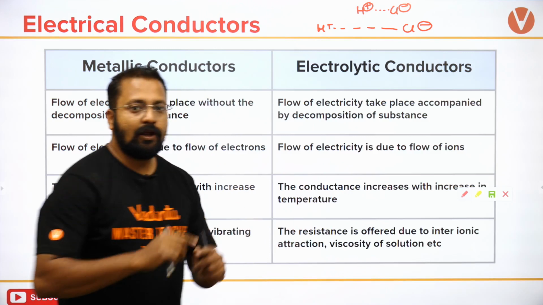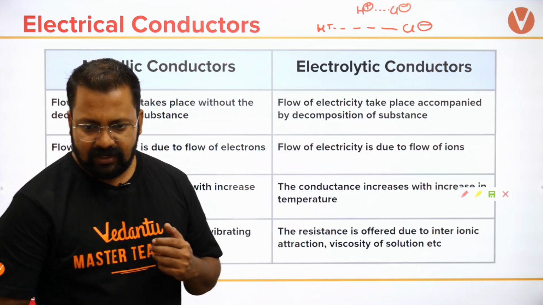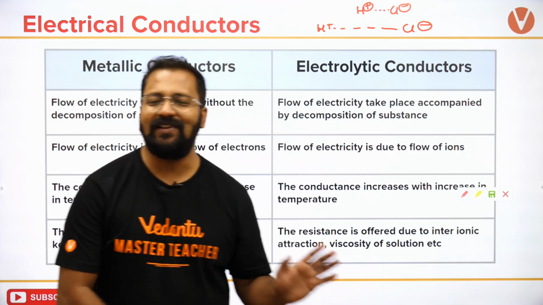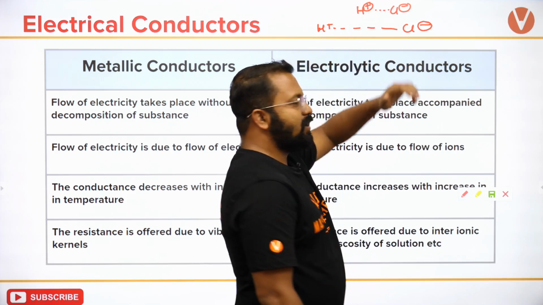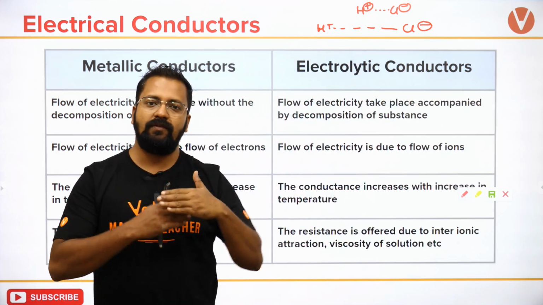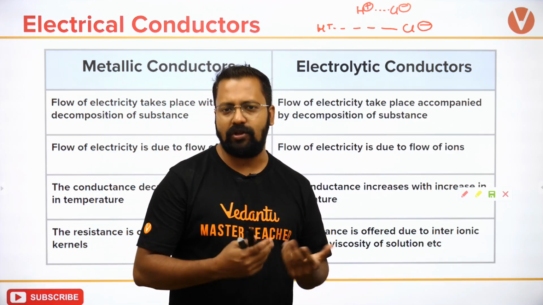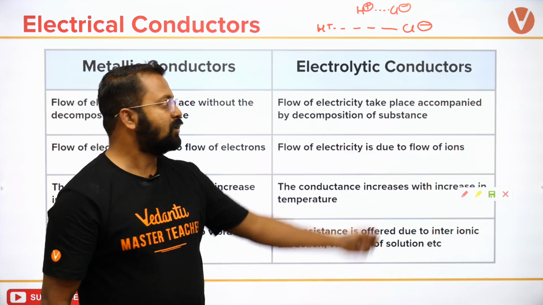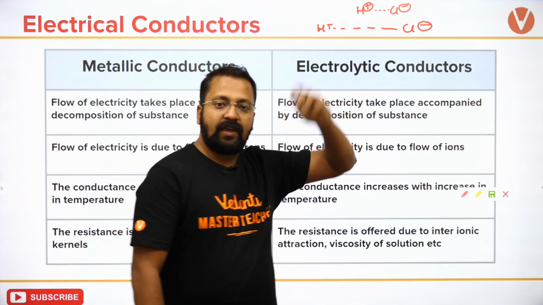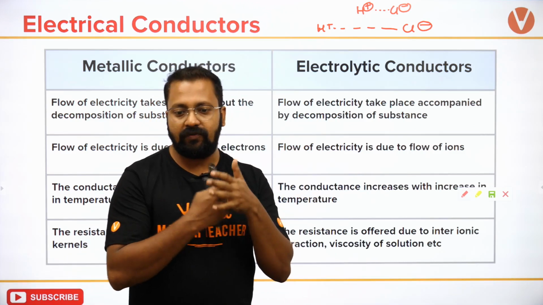So when they are very close, the resistance is high because it has less number of solute. No, it's not because of less number of solute. The thing is, in a concentrated medium, the ions will be very close to each other because we have a lot of cation and anion. Concentrated का मतलब क्या है? आपके पास amount of solute is very large. So amount of solute being very large, the ions will be very close to each other and they will oppose the motion of each other.